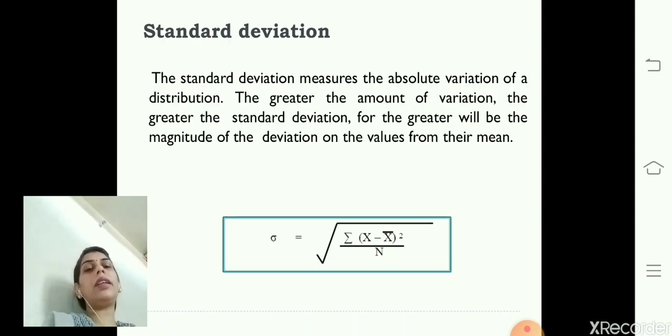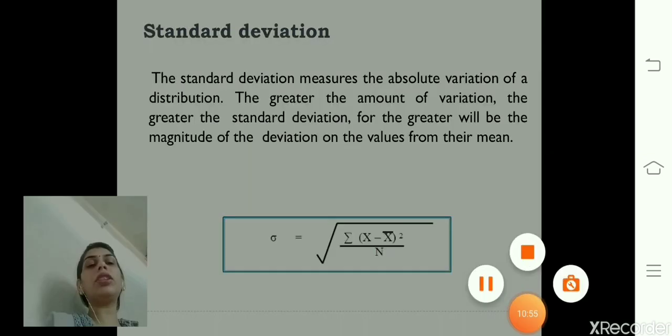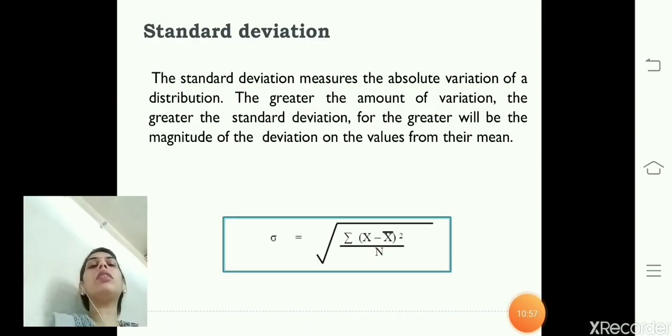Next is standard deviation. What is standard deviation actually? Standard deviation measures the absolute variation of a distribution. The greater the amount of variation, the greater the standard deviation, because the greater will be the magnitude of the deviation of the values from their mean. So, this is the basic definition of standard deviation.